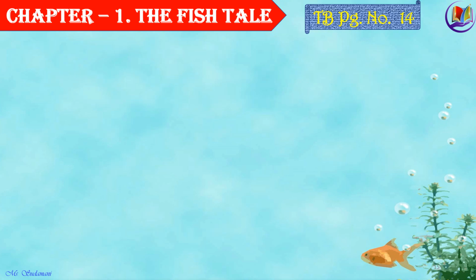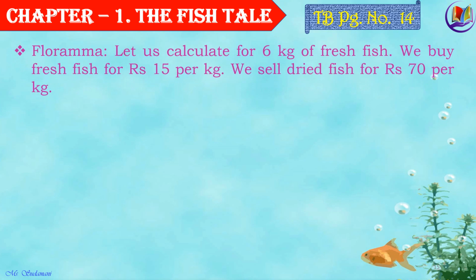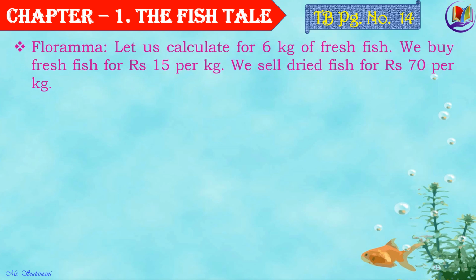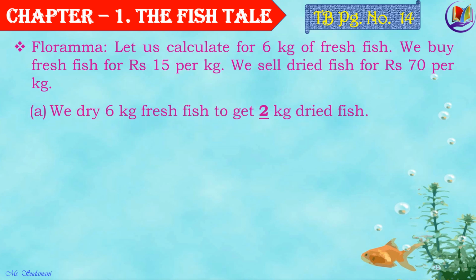Let's move on to the next question, children, from textbook page number 14. Florama, let us calculate for 6 kg of fresh fish. We buy fresh fish for rupees 15 per kg and we sell dried fish for rupees 70 per kg. Now we dry 6 kg fresh fish. When it's dried, you'll get 1/3 of it, that is 6 divided by 3, that is 2 kg of dried fish.